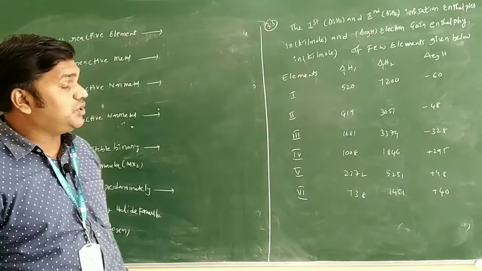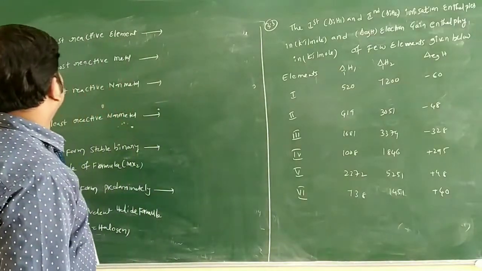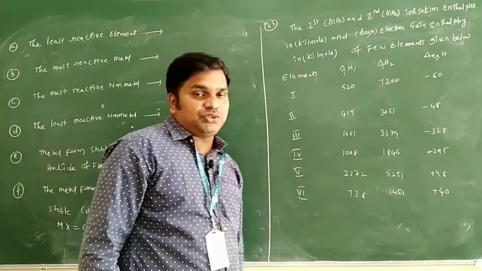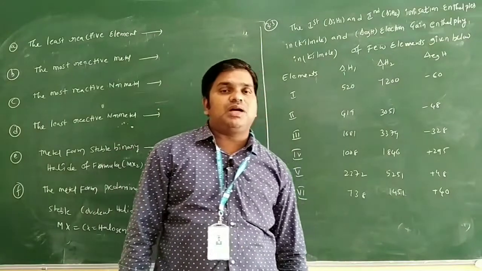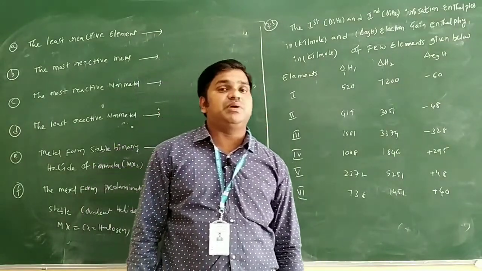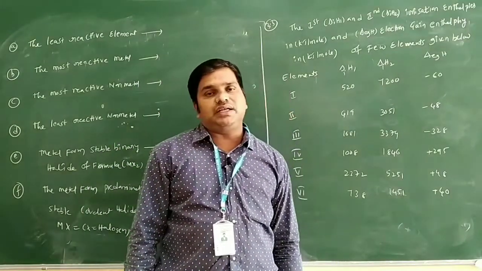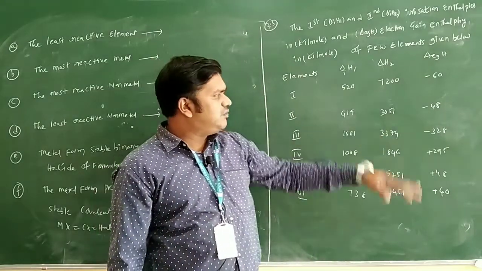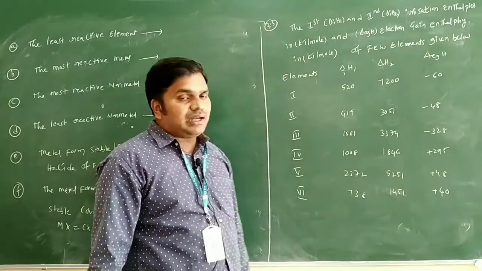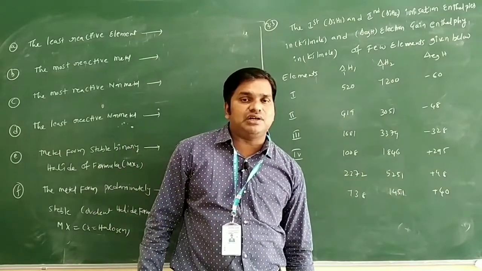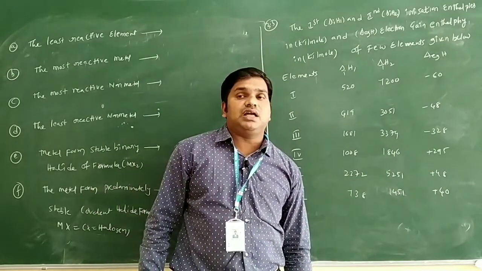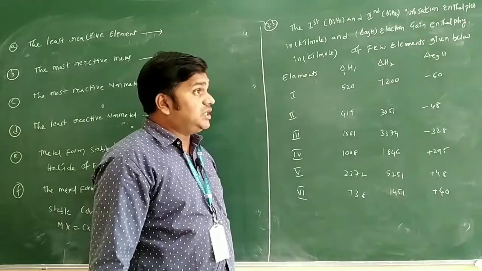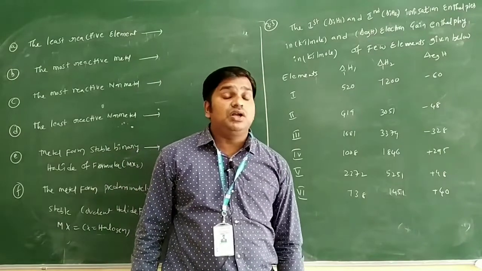You see the first one here. The first one is asking for the least reactive element in this periodic table, in this given information. So least reactive means it does not generally participate in a chemical reaction, though generally we call them least reactive elements only. Okay, we have to see the values here. So you know already the noble gases generally have positive electron gain enthalpy only. So these positive gain enthalpy values are there. So generally those we can say are non-reactive elements only.